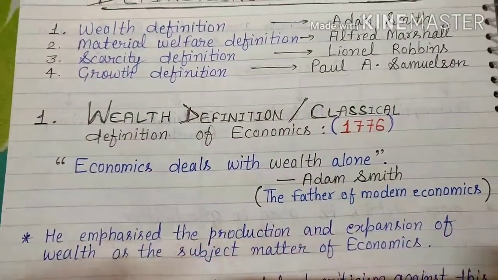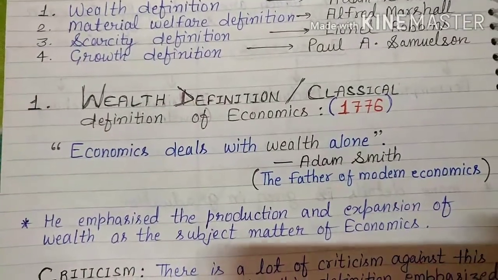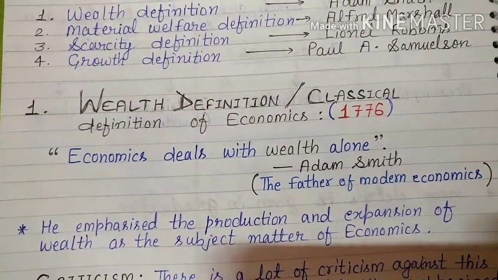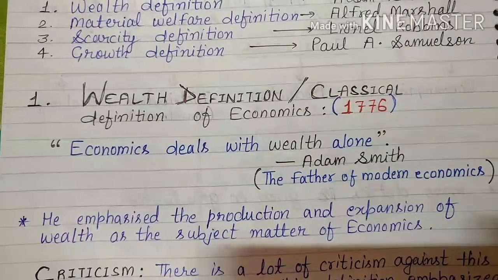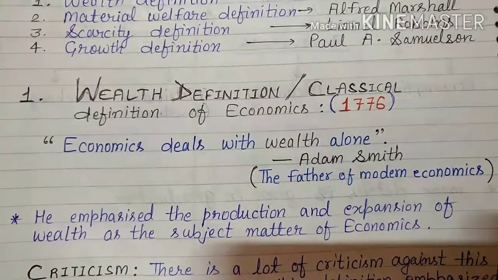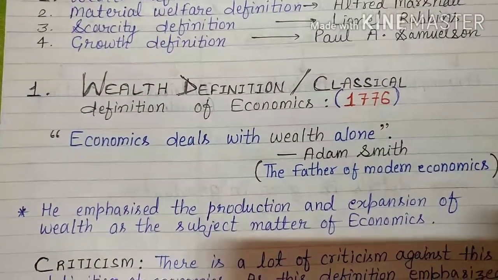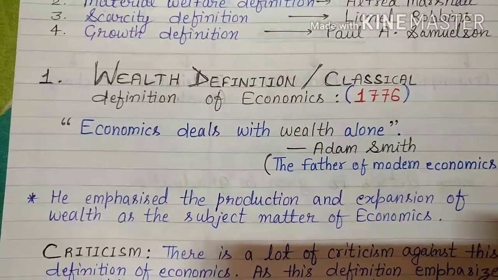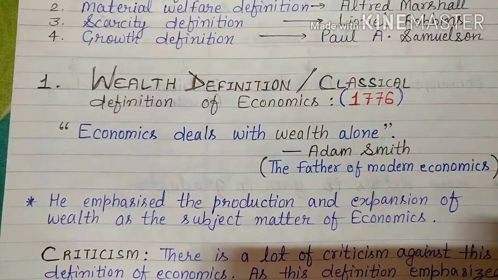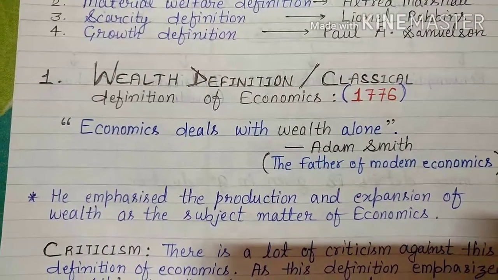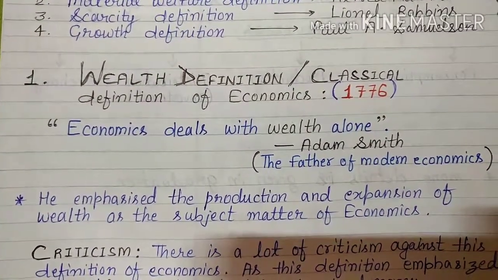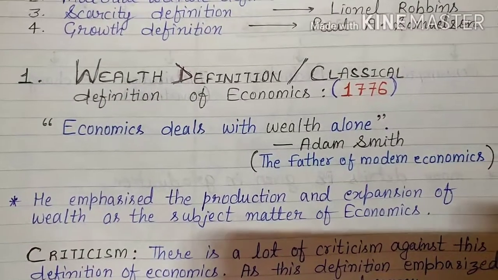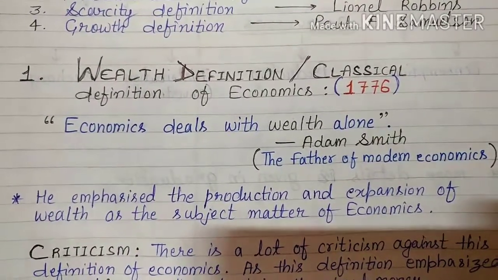He has given this definition of economics, known as the wealth definition or classical definition, in 1776. Actually, he wrote a book known as An Inquiry into the Nature and Causes of the Wealth of Nations. In that year he gave this definition in that book. So what does it emphasize? Just read this definition.